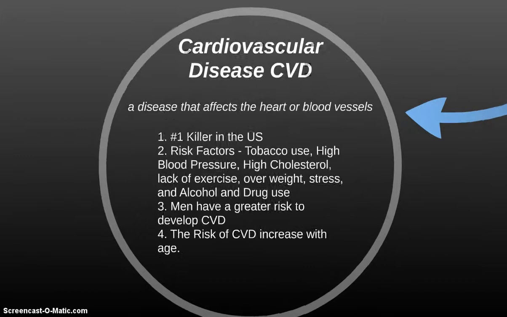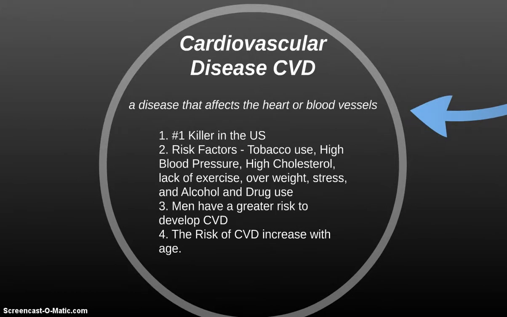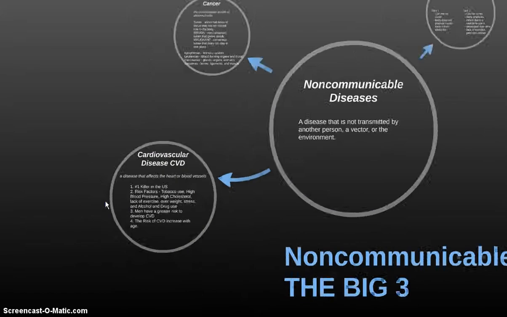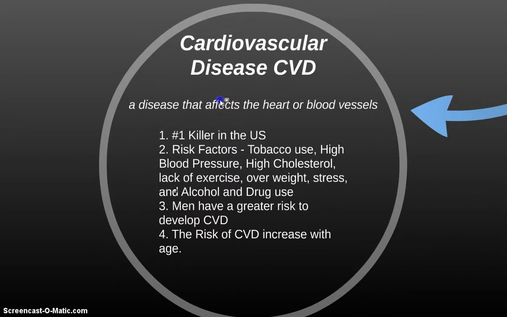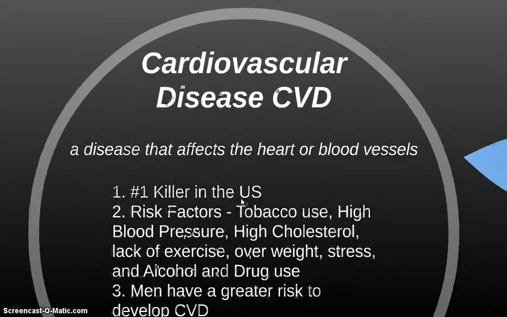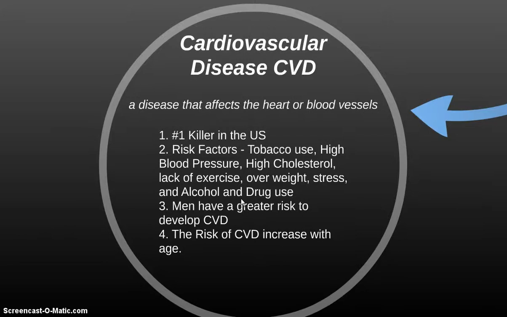So moving on. Number one of the big three is cardiovascular disease, or CVD. The definition is: cardiovascular disease, a disease that affects the heart or blood vessels. Several things to know about cardiovascular disease. Number one, cardiovascular disease is the number one killer in the United States.